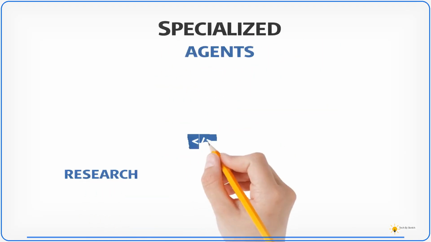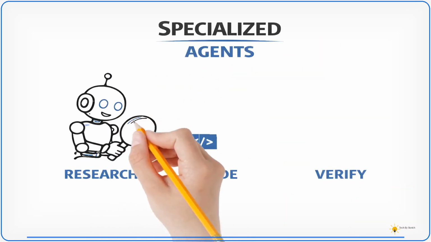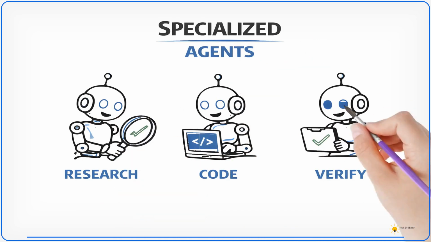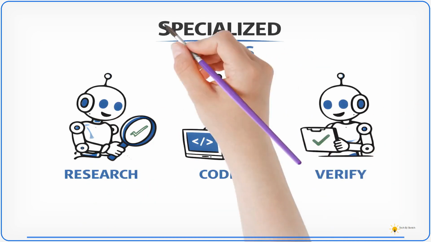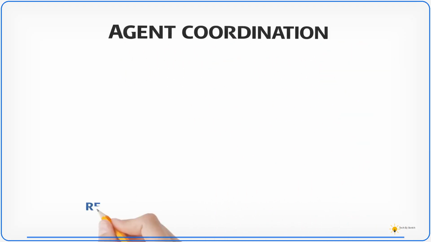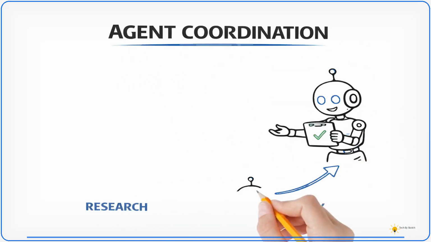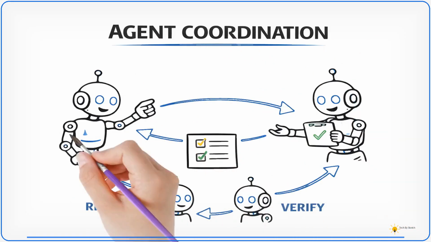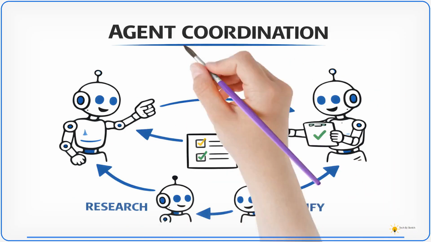Then different agents can have different responsibilities. These specialized agents may handle research, coding, or validation tasks. This division improves efficiency. Now, when multiple agents work together, coordination becomes important. The system must manage agent coordination between tasks. This ensures the workflow progresses smoothly.